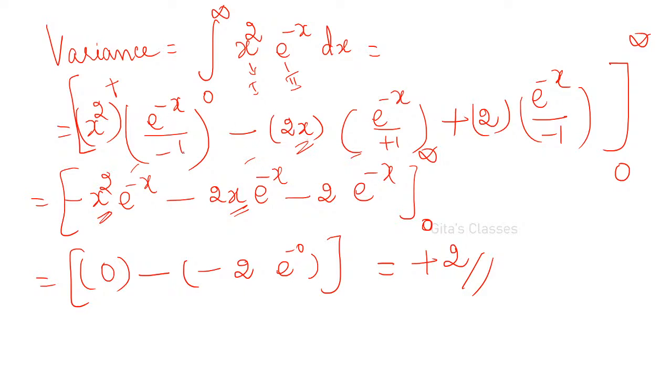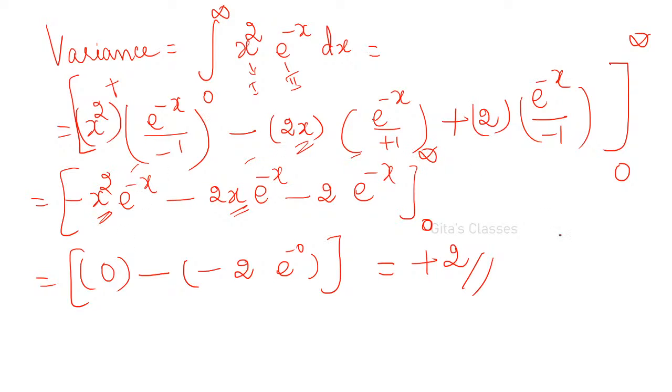And e power minus x, already one minus 1 I have, and here when you are integrating, you will get one more minus. Therefore, e power minus x by plus 1. One more minus is there, already one minus is there, I am getting one more minus here. Therefore, it will become plus 2 into e power minus x into, already we have plus 1 and one more minus 1 I get. So, if you substitute, simplification in the next step.